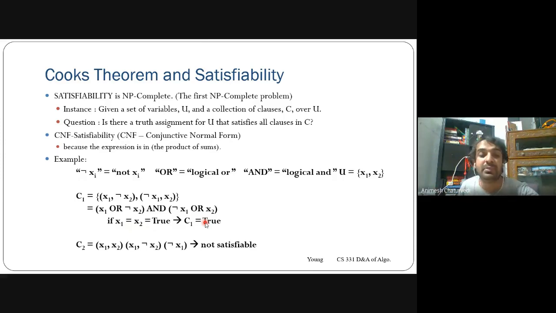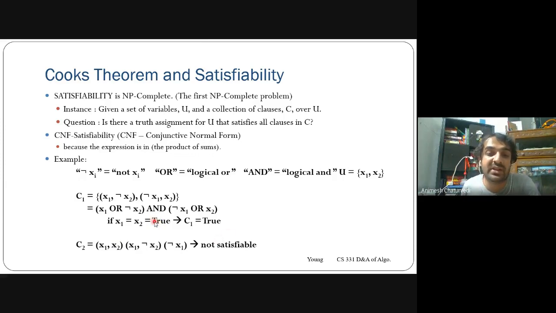In the next part we'll see three-set satisfiability, which is an NP hard problem, and we can also say NP complete. If there are two variables, it's also not satisfiable, and you will see this satisfiability in more detail.